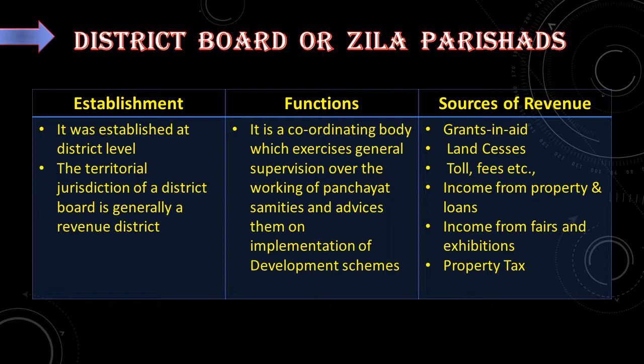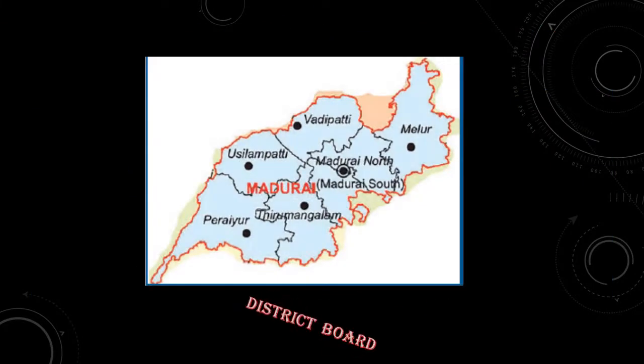Sources. Let us see what are the sources. Grants in aid, land cesses, toll, fees, etc. Income from property and loans, income from fairs and exhibitions, and property tax. All these taxes are authorized by the respective state governments. Yes, example for district board.